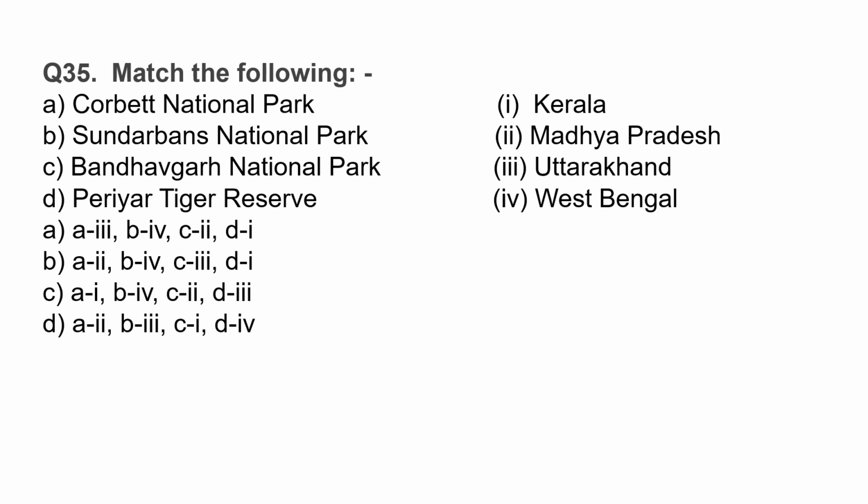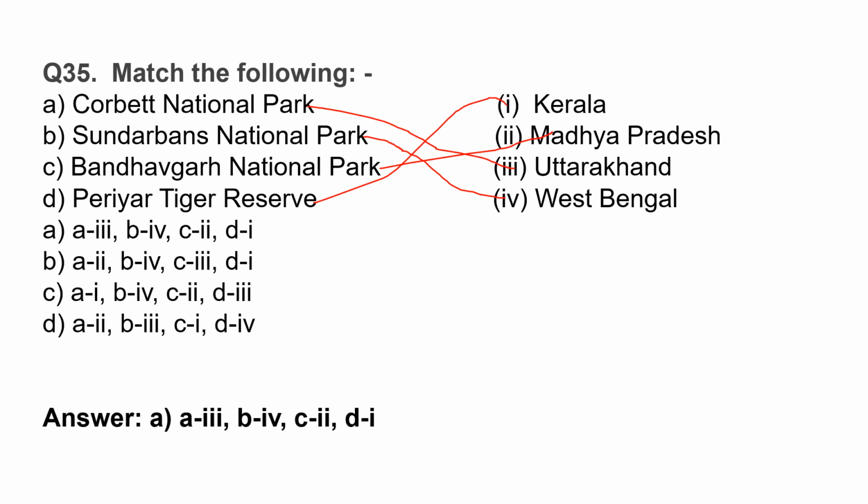Let us see the match the following. Corbett National Park, it is there in Uttarakhand. Sundarbans National Park, it is located in West Bengal. Bandhavgarh National Park in Madhya Pradesh. Periyar Tiger Reserve, it is located in Kerala.